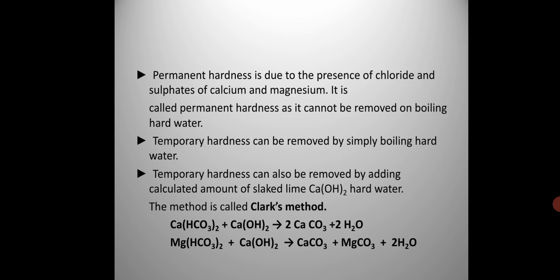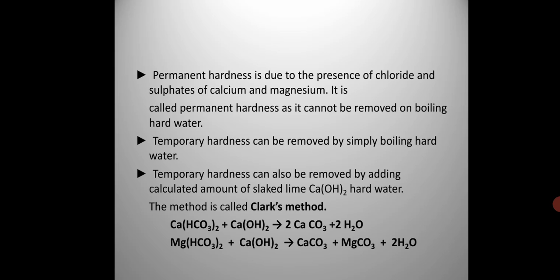Now permanent hardness is due to the chlorides and sulfates of calcium and magnesium. It is called permanent hardness as it cannot be removed on boiling hard water. Temporary hardness can be removed by simply boiling hard water. Temporary hardness can also be removed by Clark's method by adding a calculated amount of slaked lime. Remember it, calculated amount of. If excess of lime is added, again the water becomes hard.